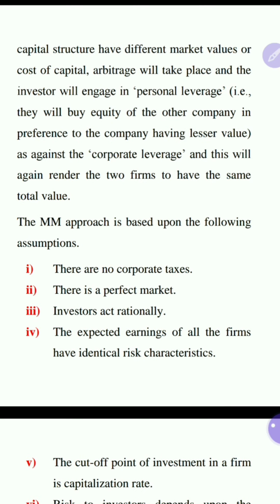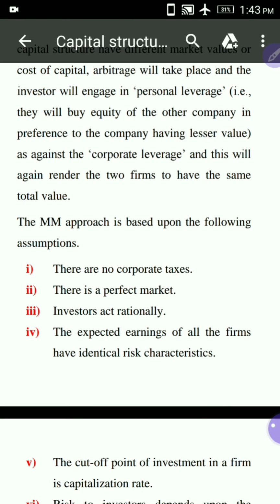The first one is that there are no corporate taxes, and the second one is that there is a perfect market. Perfect market means the same information is available for all investors.